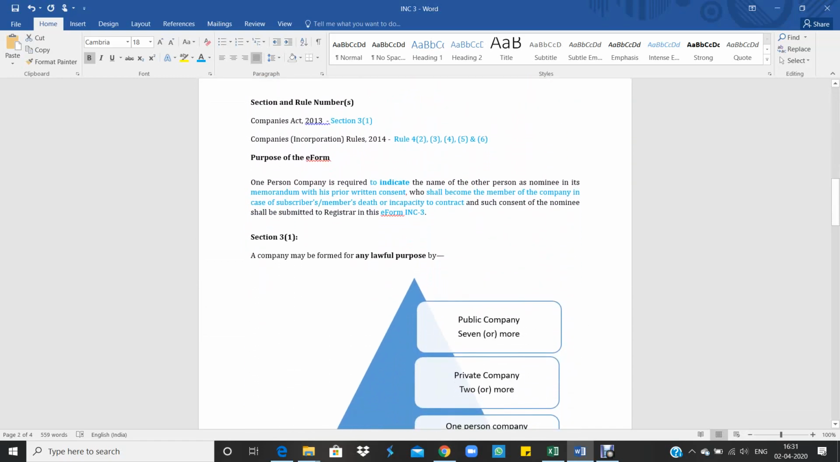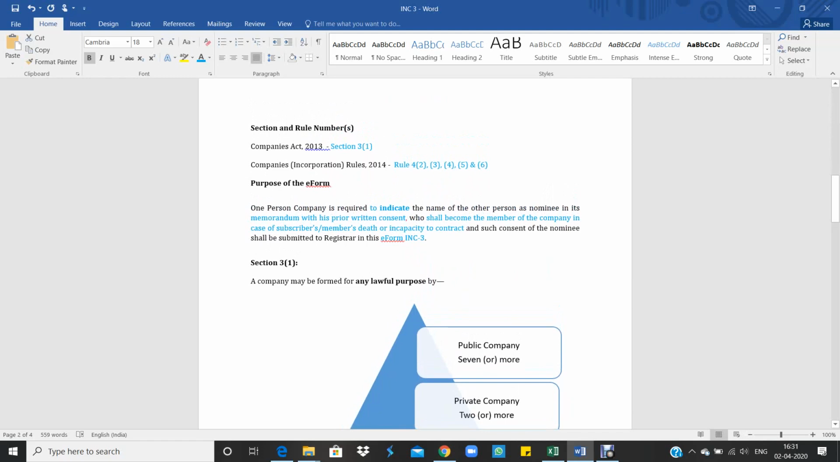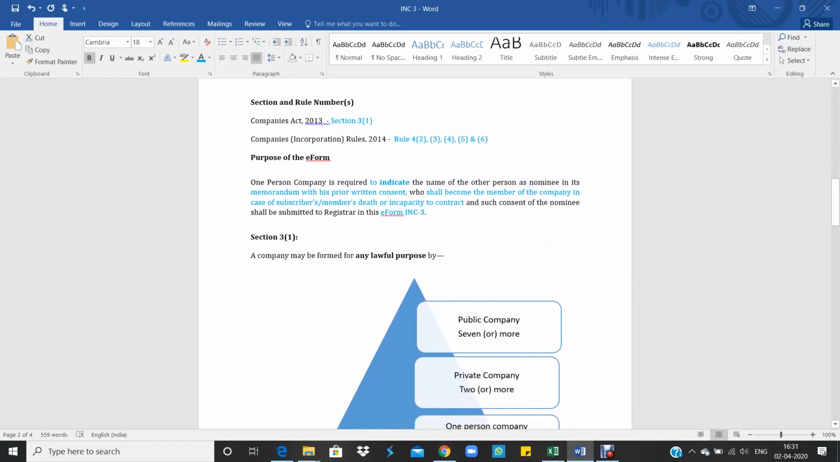So why do we have to file e-form INC3 with ROC? Okay. Now, a one person company is required to indicate the name of another person as nominee in its memorandum with his prior written consent, who shall become the member of the company in case of the subscriber's or member's death or incapacity to contract, and such consent of the nominee shall be submitted to the registrar in this e-form INC 3.